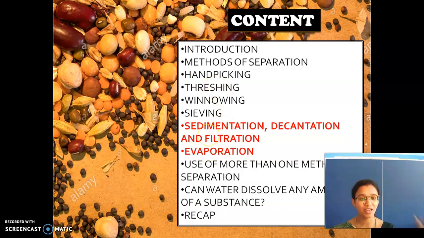So today we are going to see 4. Totally how many methods of separation are there? 8. So the remaining we will see in the next class.